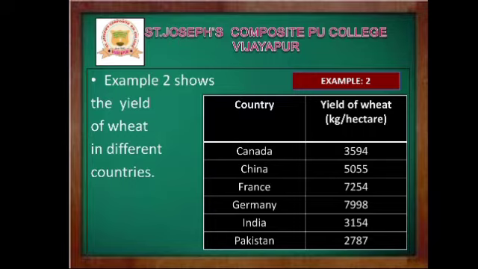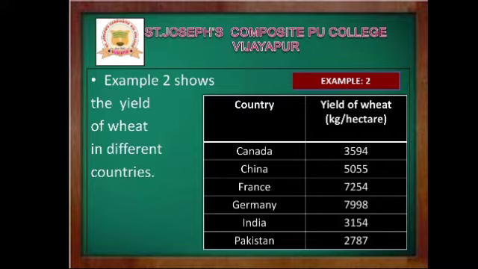See, different countries means what? Spatial classification of data, so countries like Canada, China, France, Germany, India, Pakistan. So these are the different countries.